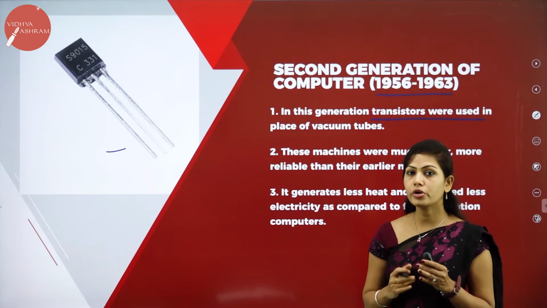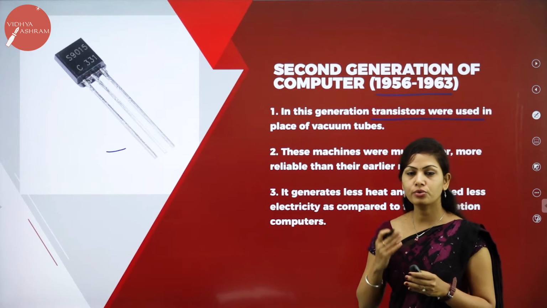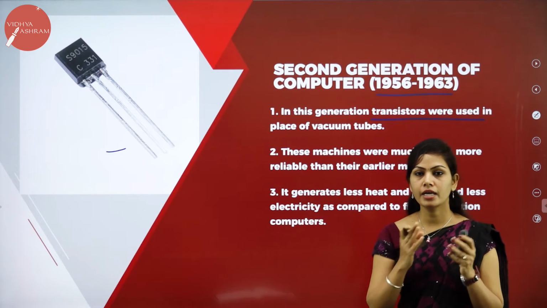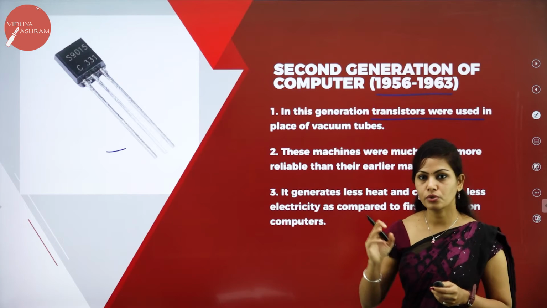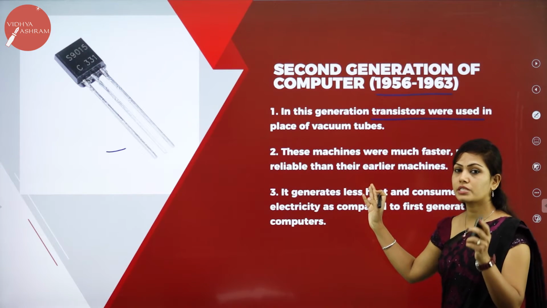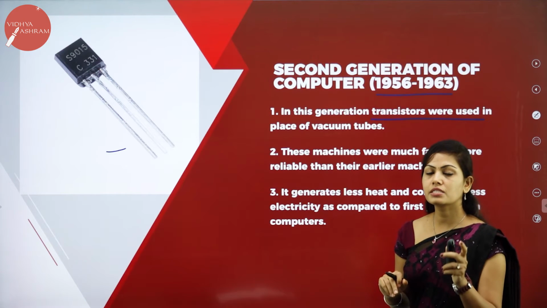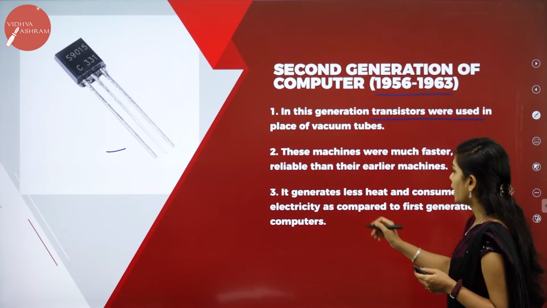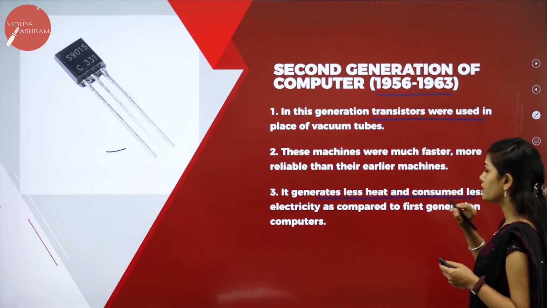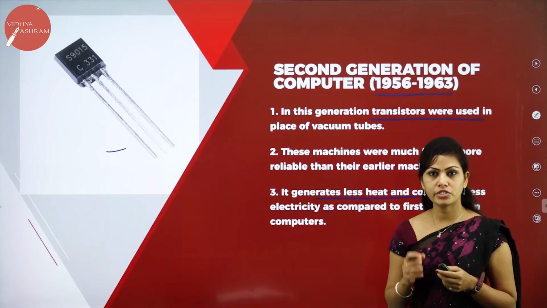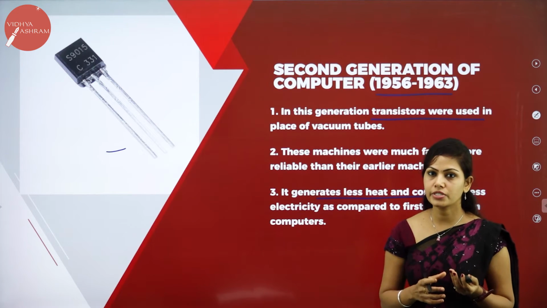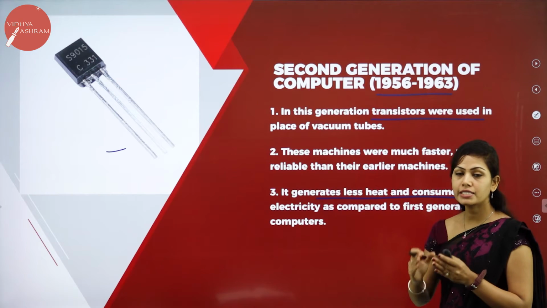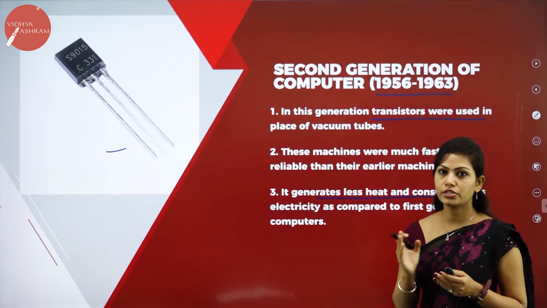This machine was more reliable and faster compared to first generation computers, and storage capacity was higher than the first generation computers. Transistor is the magnetic material used in second generation computers, and it generates less heat and consumes less electricity. In first generation computers, it used more electricity, but in second generation computers, it used less electricity. So, AC is not required in second generation computers.